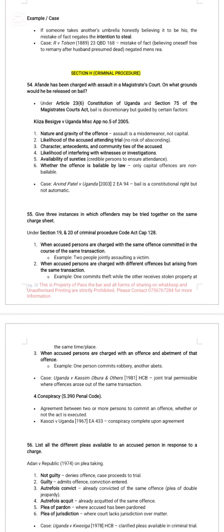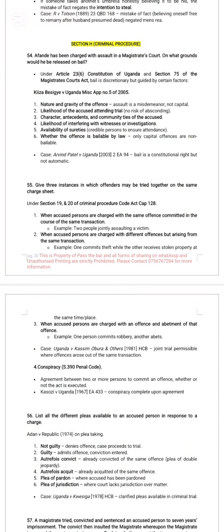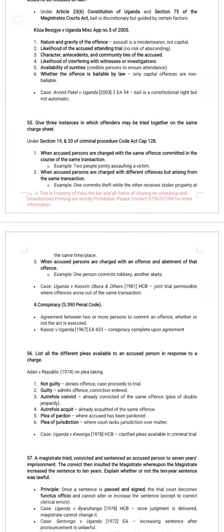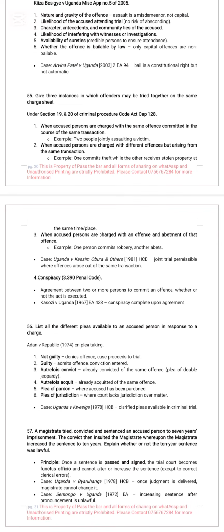Criminal procedure. An offender has been charged with assault in the magistrate's court. On what grounds would he be released on bail? Look at Article 23(6) of the Constitution, read together with Section 75 of the Magistrates Courts Act and the decision in Chiza vs. Uganda: nature and gravity of the offense, likelihood of the accused attending trial, character, substantial sureties, and fixed place of abode.